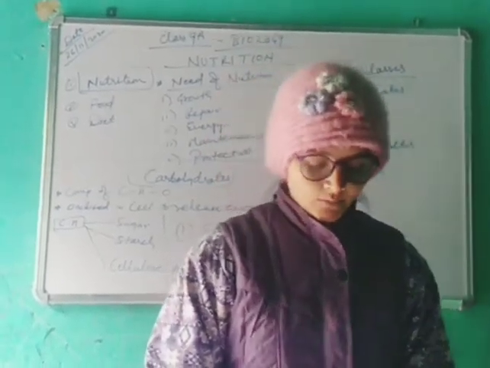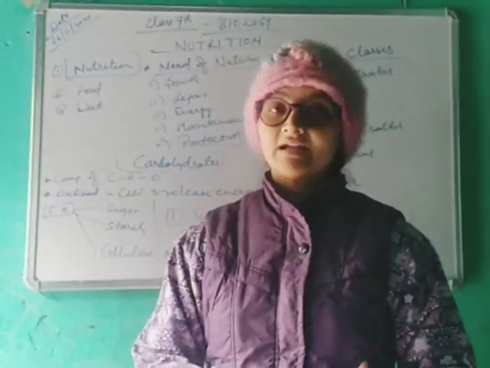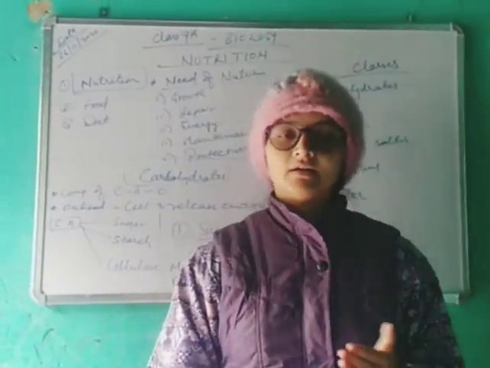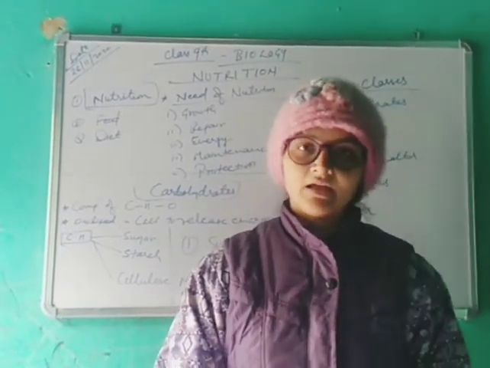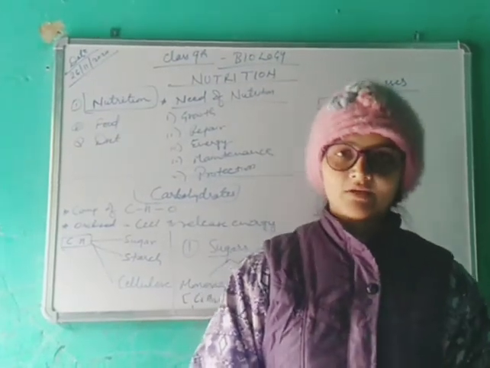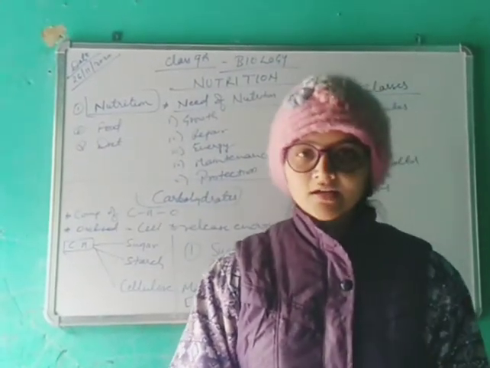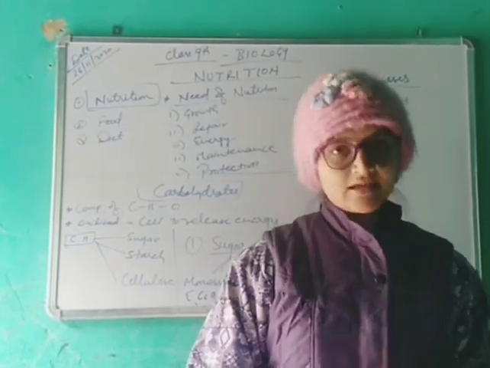So now meal, what is the meal? Meal is the food taken at one time to satisfy our appetite. Anything which we are eating to satisfy our appetite, that is a meal. And now what is appetite? Appetite is the urge to eat something. We crave or we feel hunger. At that time we want to eat something. So that is the appetite.